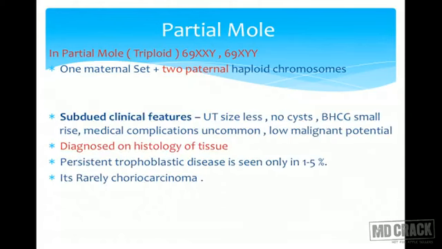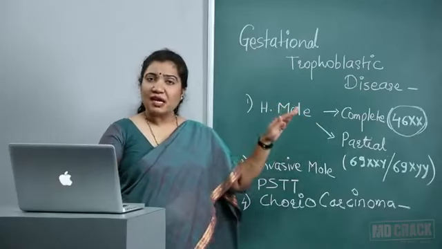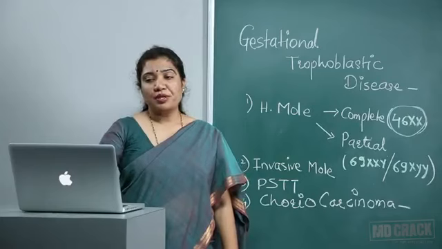In clinical presentation of partial mole, in opposition to the complete mole, presentation is always subdued. All the symptoms would be subdued. Uterus size would be less. No cysts usually. Beta hCG would show only a small rise. Medical complications are uncommon. It has low malignant potential. Diagnosed only on histology of the tissue. And persistent trophoblastic disease will be seen only in 1 to 5%. And very rarely there would be choriocarcinoma. So partial mole is a kind of subdued variety of complete mole.